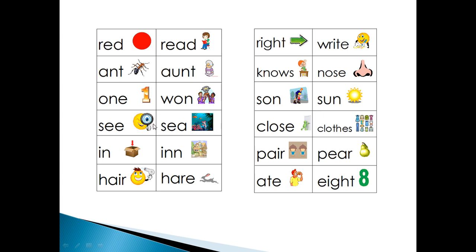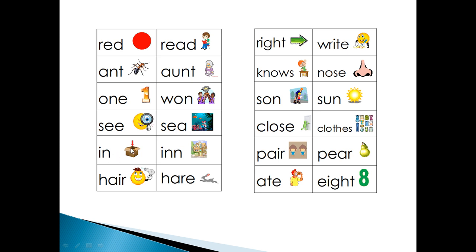By using your eyes you are watching, isn't it? So that is see, S-E-E. Next one is sea. Just now we have seen the sea turtle, isn't it? Where does the turtle live? It lives in the sea or in the ocean. So that kind of sea, S-E-A.